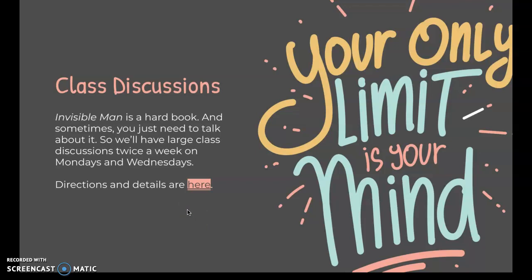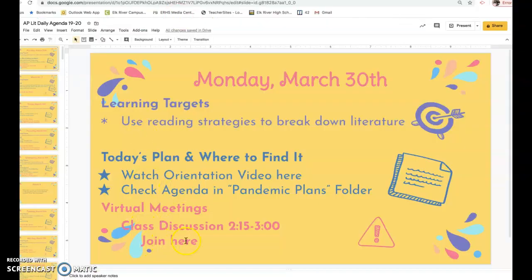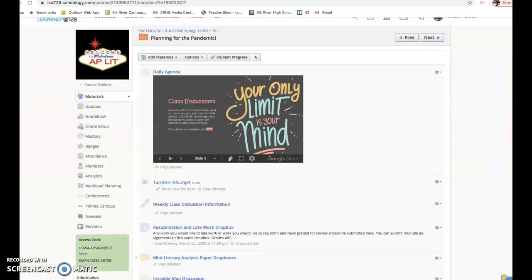We'll pick up if I see that people are really struggling or that people really aren't understanding things and we need it. We'll come back and those might become required. But right now, they're going to be optional. You can pick. Again, directions are here. That link will always be on the agenda page here. I'll probably post it about 2 o'clock on Mondays and Wednesdays, which are the days we have the discussions. So just know that link won't be live until it's ready to actually go for the day.